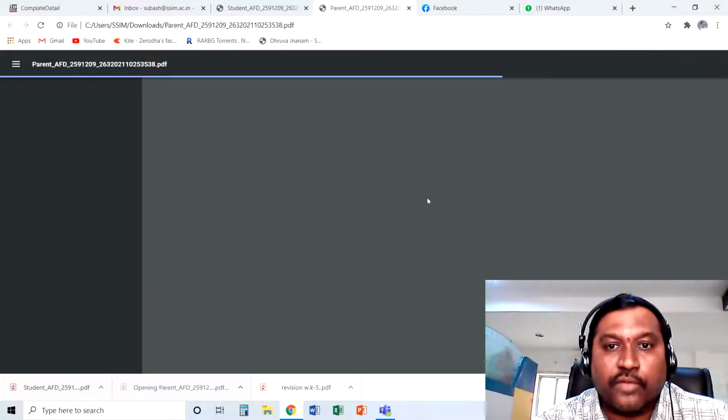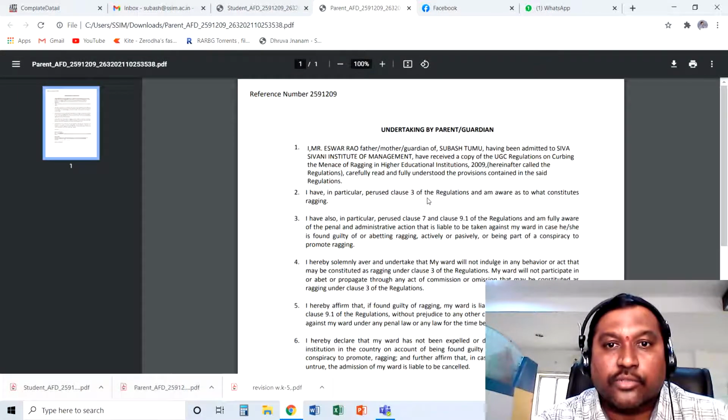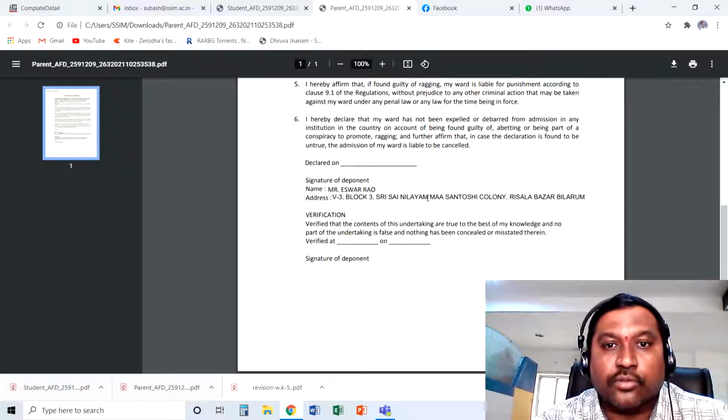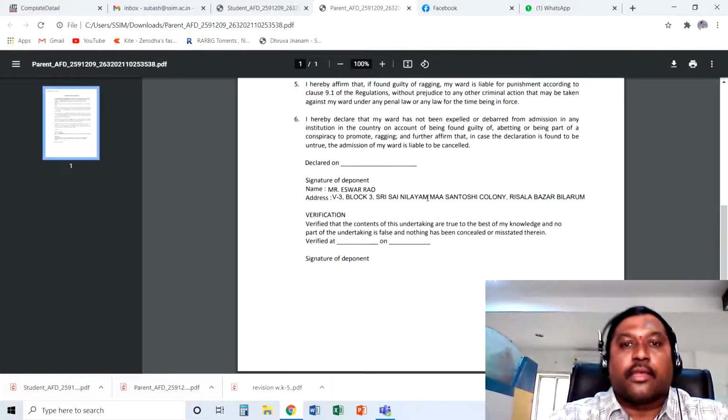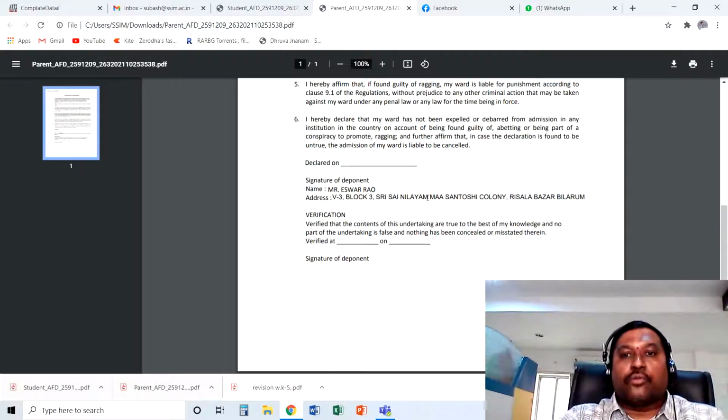So you will have 2 affidavits, one by the student and one by the parent. You have to sign them and get them scanned, and you have to send that scanned copy to the college. You can send that scanned copy to the coordinators, or you can send it to the college mail id, info@ssim.ac.in, with the subject line anti-ragging affidavit with your name and enrollment number.